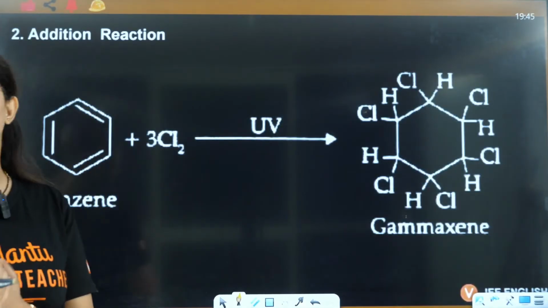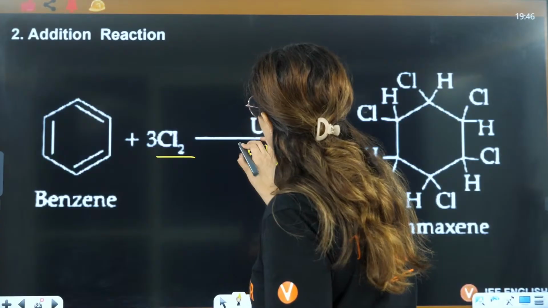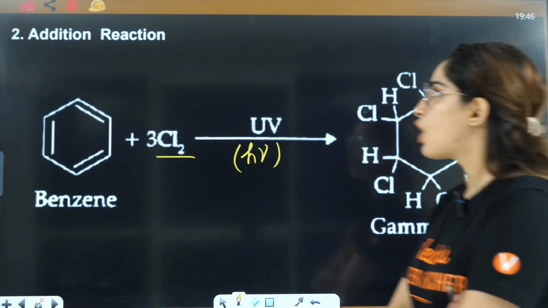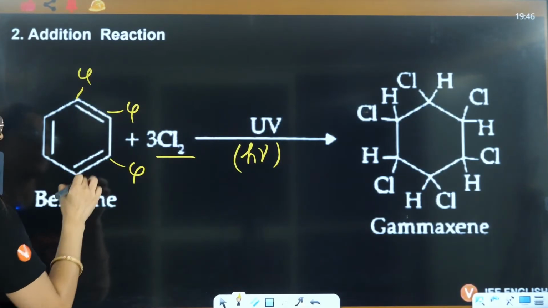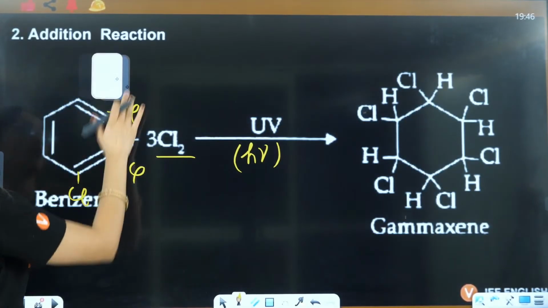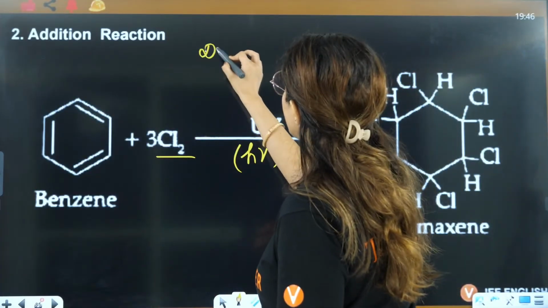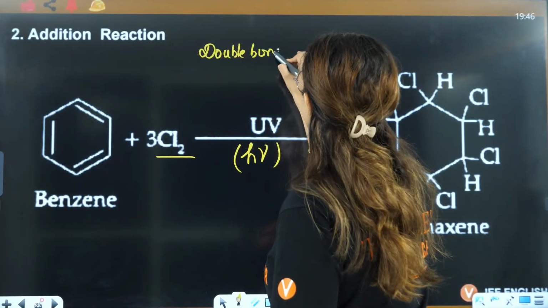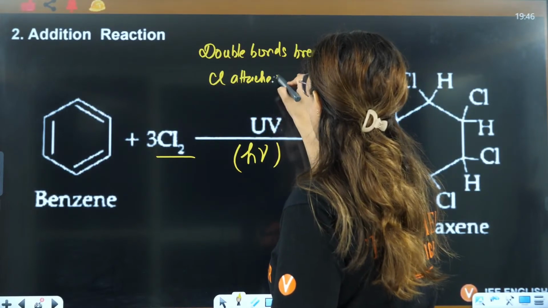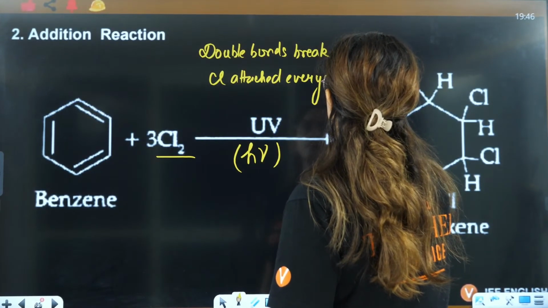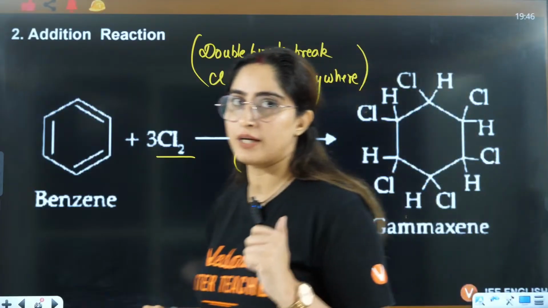Now two reactions that are very famous: when you give Cl2 in the presence of UV light, that is hν, all the double bonds are going to break, and everywhere you will have the attachment of Cl. All the double bonds break, Cl attached everywhere. This is what happens when you have Cl2, hν, in the presence of light.